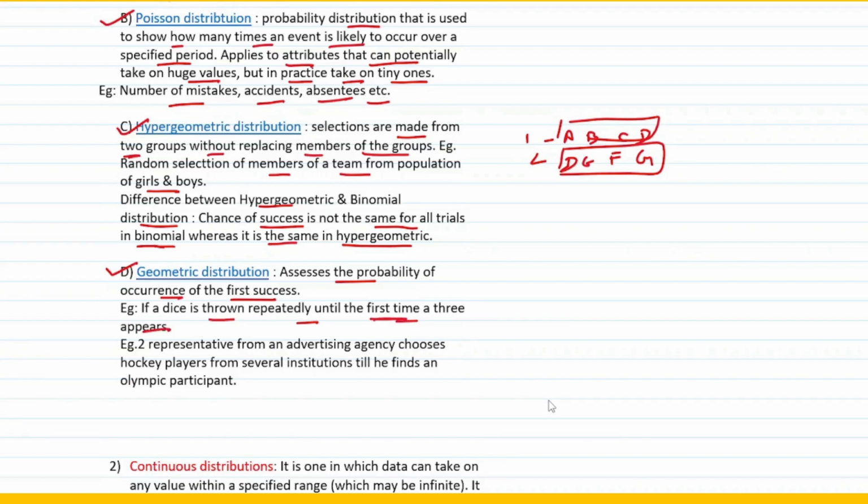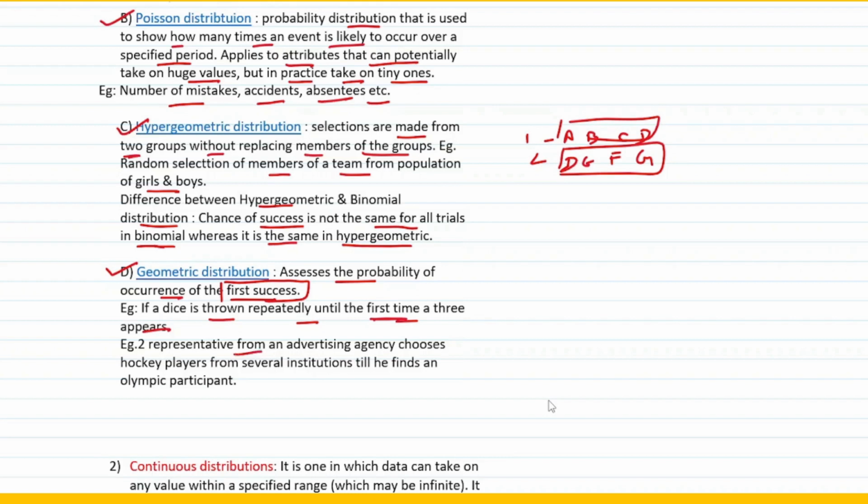The first time you get a 3, that becomes a geometric distribution, right? So it assesses the probability of occurrence of the first success. So the key word here is first success. So you keep on trying until you get the first success. So throwing a dice, you want a 3, when you get the 3 for the first time, that becomes a geometric distribution. Please remember, the core word here is first success.